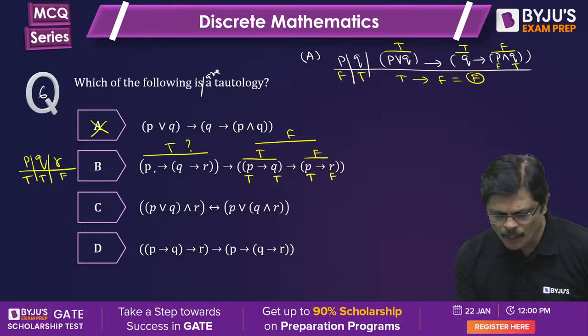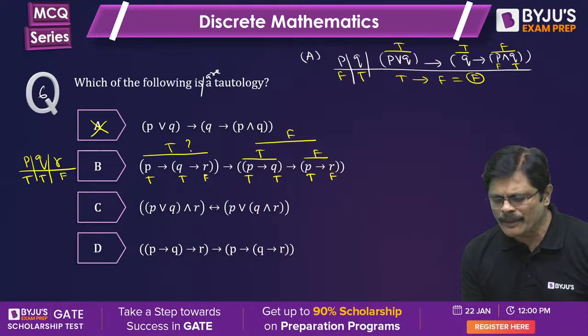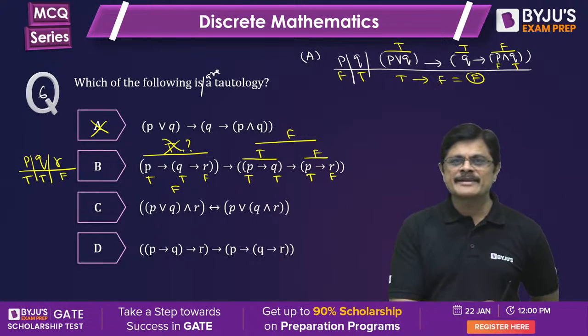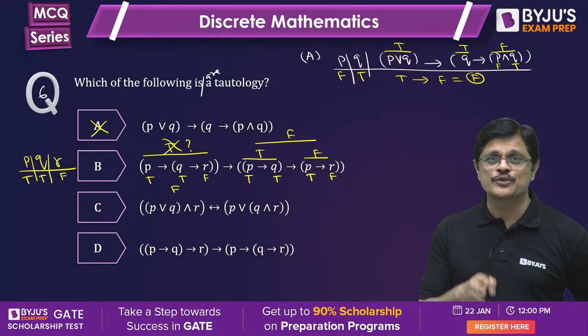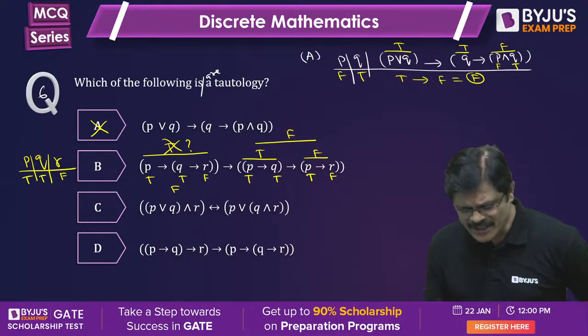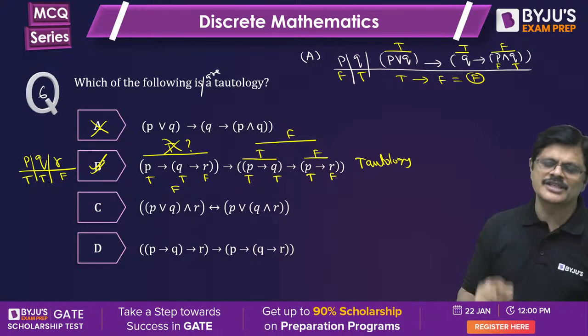Right. So now P is true and Q is true and R is false. Now what happened? True implies false is false. So you're going to get true implies false, which is false. It can never be true. So in this particular situation, you cannot make it true. So you'll never get the situation of true implies false. Therefore, it is always a tautology. So this is always true. Therefore, B is a tautology, my dear friends.